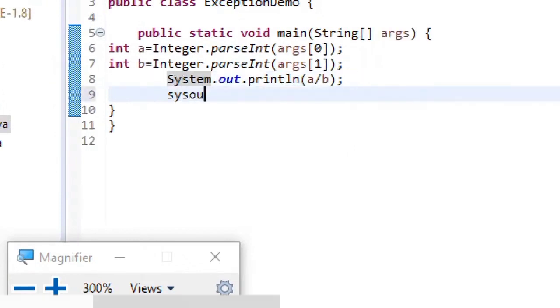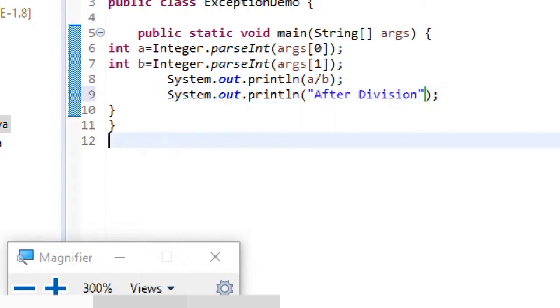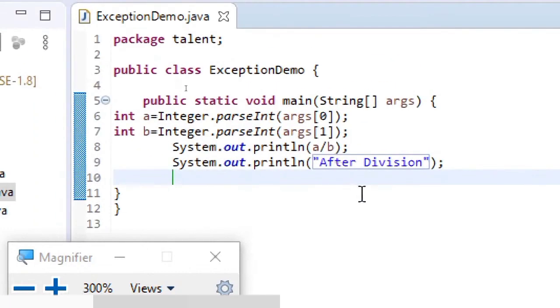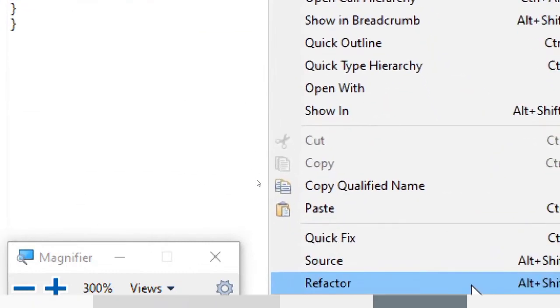So it's a very small piece of code, but let us add a few more statements here. System.out.println, after division. Just assume that after the division operation you have a few more statements like that. So your code is still long enough, but when I write a piece of code like this and run it